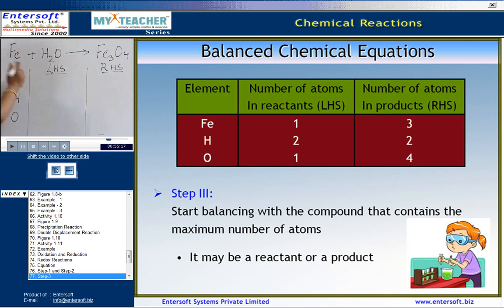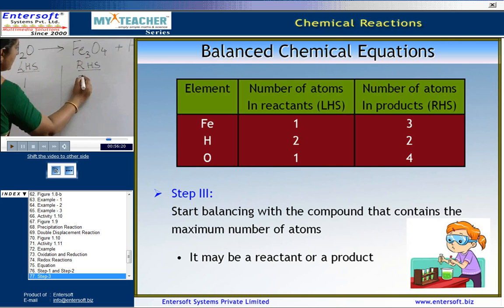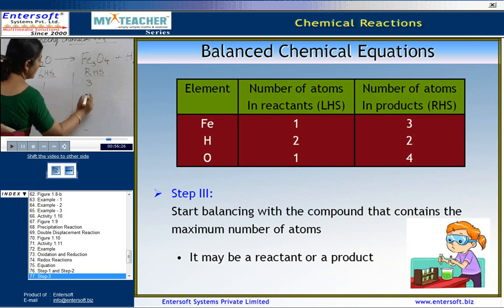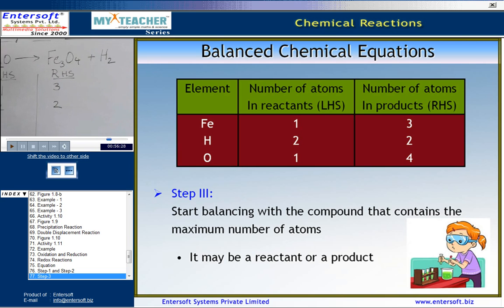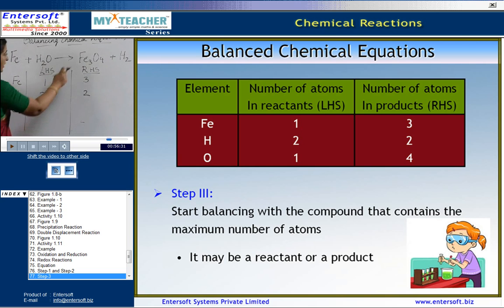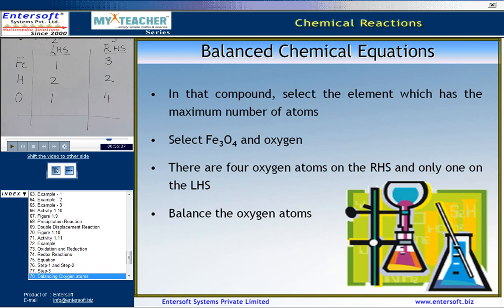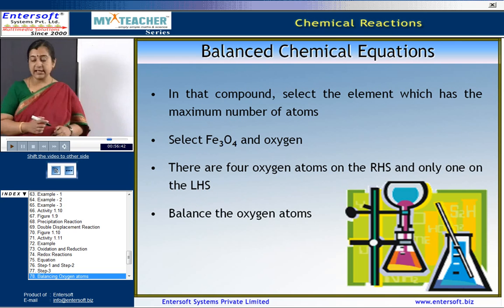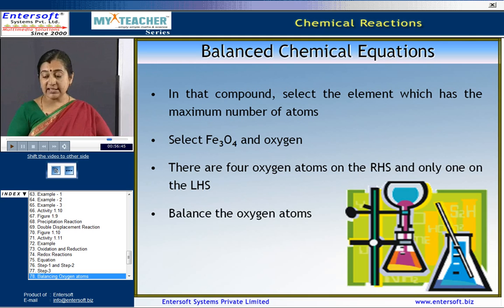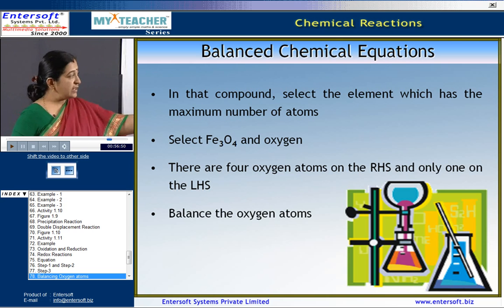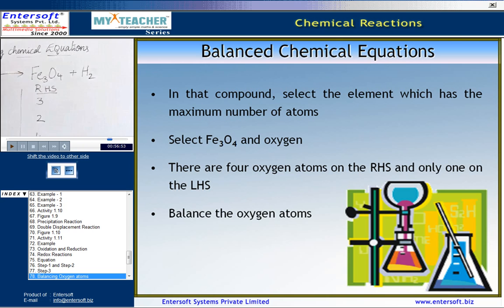Considering iron, here we have 1, and here as you can see we have 3. In hydrogen we have 2, and here again we have 2. Now what about oxygen? Here we have only 1, and here we have 4. Now, in order to balance them, whether it is a reactant or a product, the first thing is to select the element which has the maximum number of atoms. Using this criterion, we can select Fe3O4 because it has the maximum number of atoms.